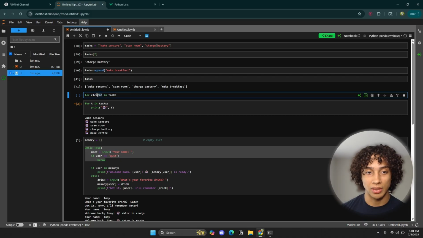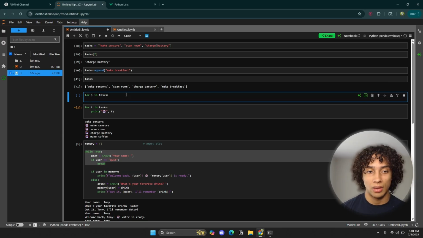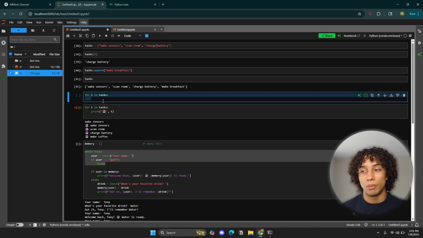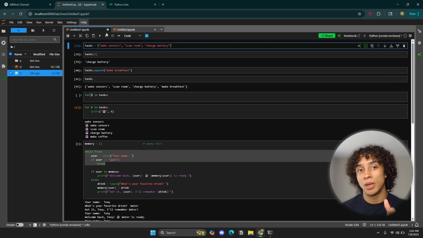Now, let me explain something. It can be called anything you want. I'm calling it element right now, but you can call it whatever you want. You can call it i, right? For i in tasks. So Python in this line right here is just iterating over a list. But what do you want Python to do with i, or with the element? So for example, I'm Python, I'm jumping over my first element, my second element, my third element.